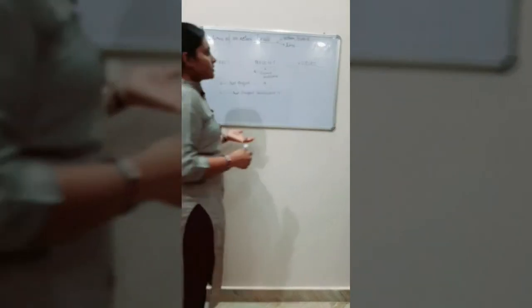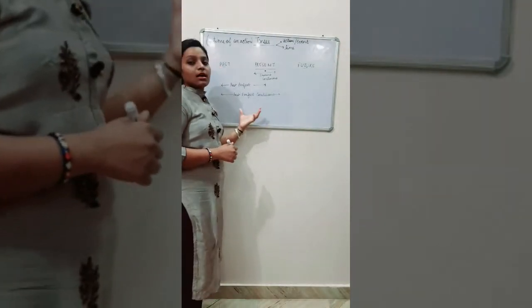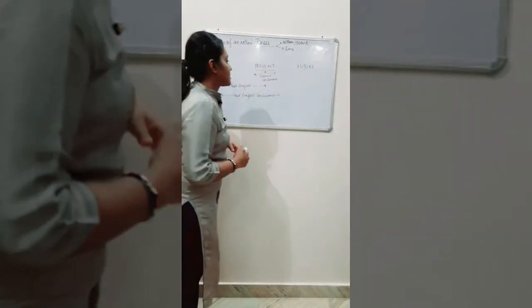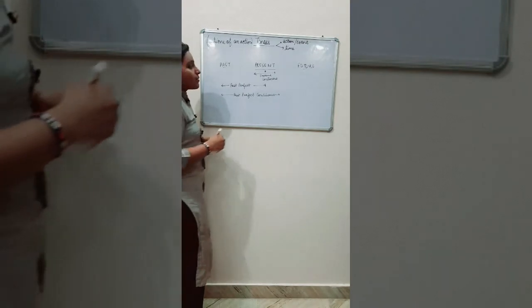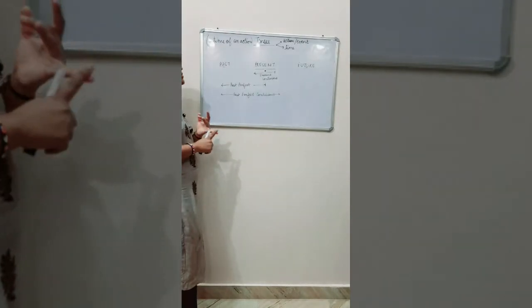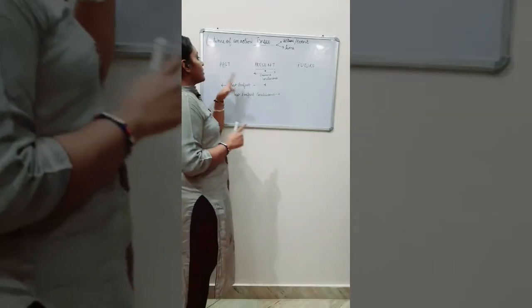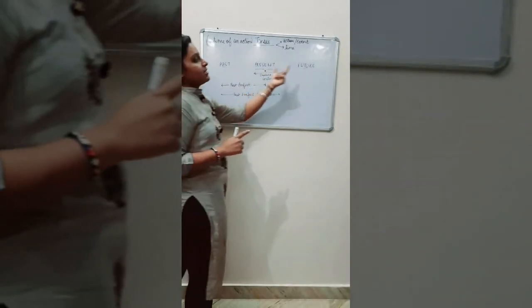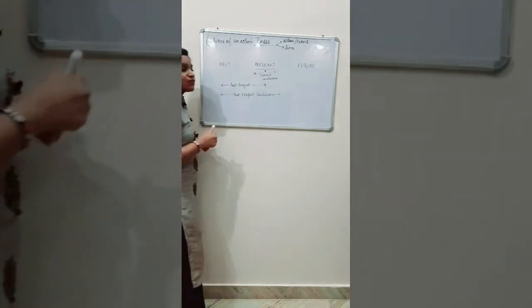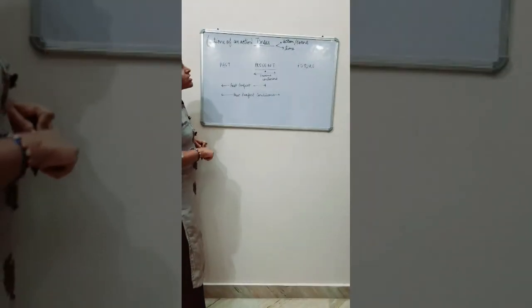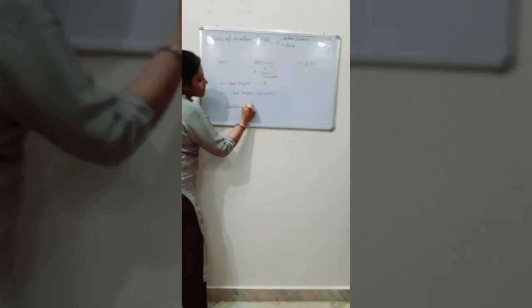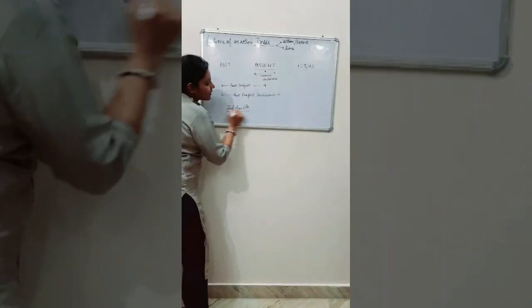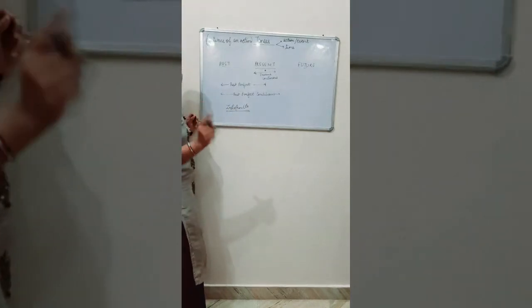Before doing present indefinite tense, let us see this timeline for present tense. As we all know, there are 4 tenses for present tense: present indefinite, present continuous, present perfect, and present perfect continuous. Now this is the timeline, where I have written past, present and future. First of all, present indefinite. The word indefinite tells us that we cannot define the actual time.